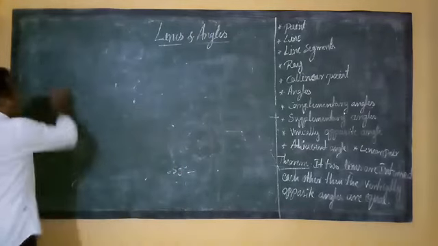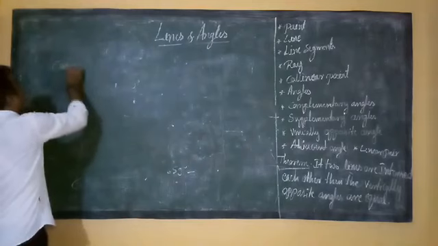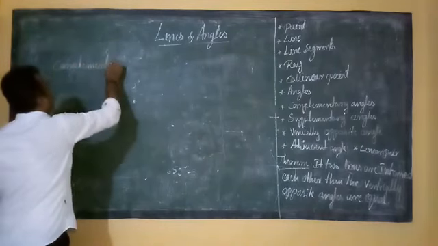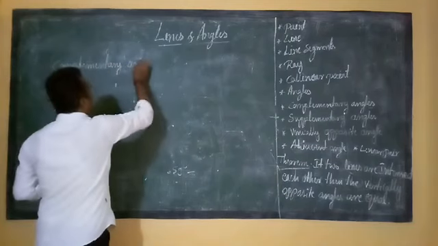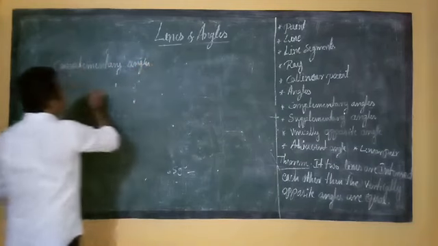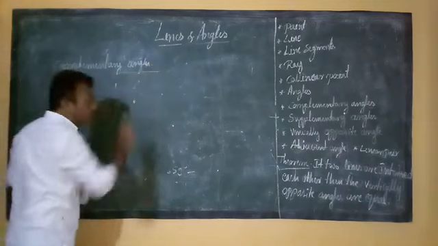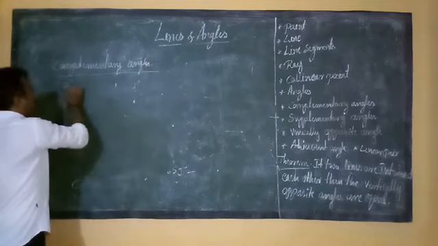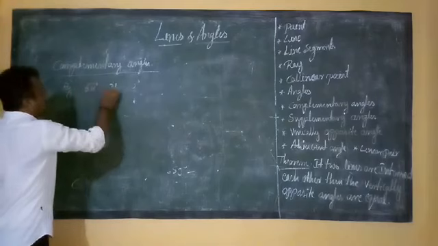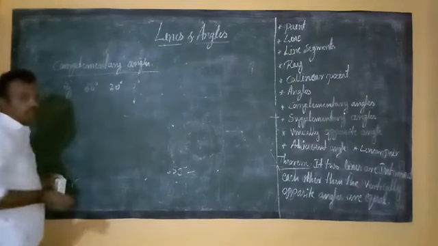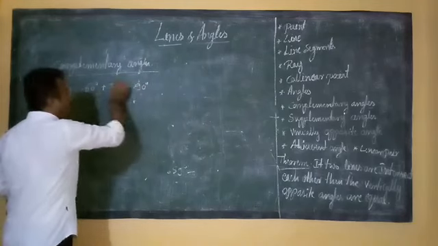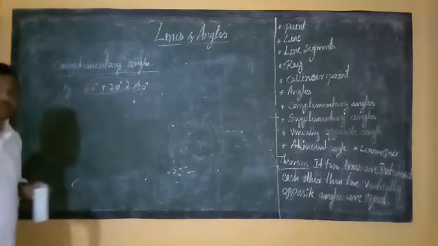For example, see students, 60 degree and 30 degree. I will take two angles. If I sum, it becomes 90 degree. Therefore, these two are complementary angles.